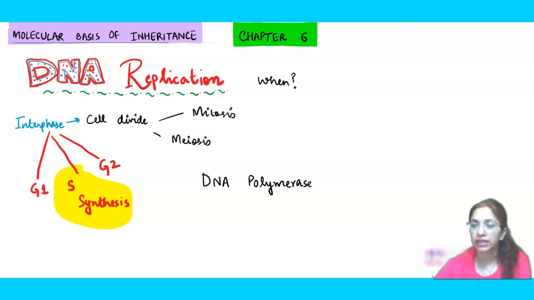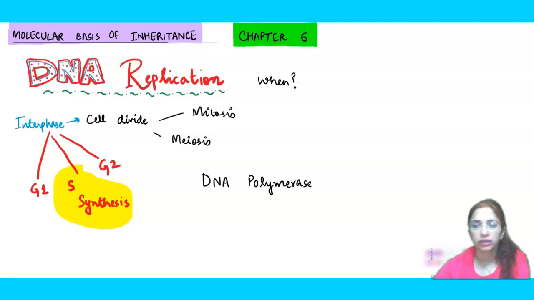Because you know, if any error is left behind, it will lead to mutations, and these mutations could be of varied types. Even cancer is the result of one of the mutations, so we will be talking about it in further videos. So DNA polymerases are of a variety. Some will be synthesizing the DNA and others will be doing the proofreading and the repairing, right?